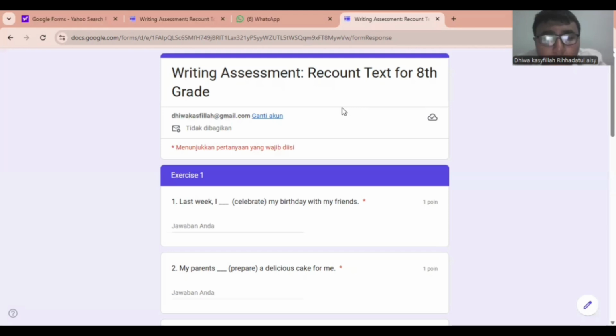For the first one, the assessment encourages students to master the simple past tense, which is one of the main language features of recount text. Since students are required to complete sentences using the correct past tense verbs, they are motivated to study both regular and irregular verbs before taking the test. This assessment helps reinforce grammar knowledge while improving writing accuracy.